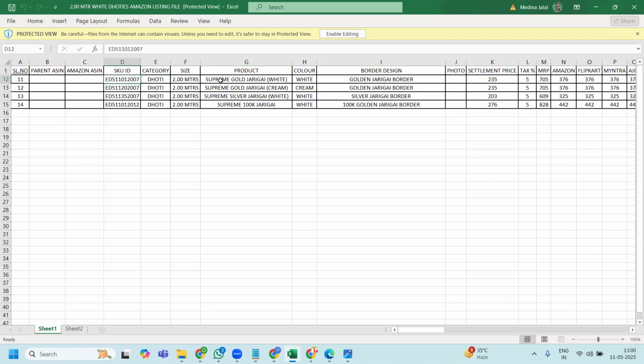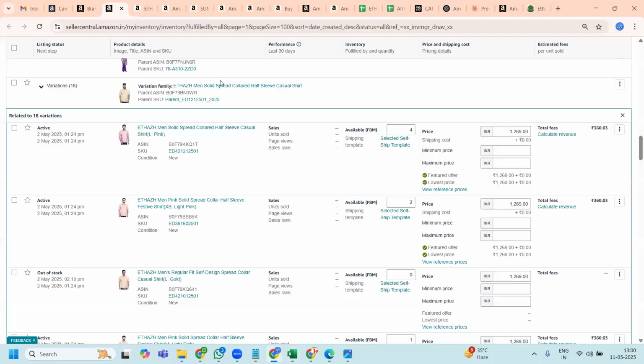Once I have created all these four child SKUs, then for each one I need to do some editing work. Like in this, I will write white material, white cotton. In this, I will write cream cotton. Likewise, in this I will write the border size is big in size. What is the zari quantity, that is 100K. Likewise, I could make small changes, small differences in each of the listings. That is a child listing. So this is called a parent listing, and these are all child listings.